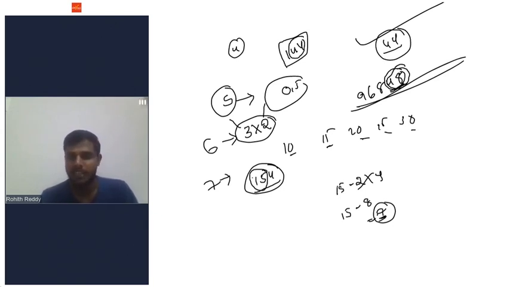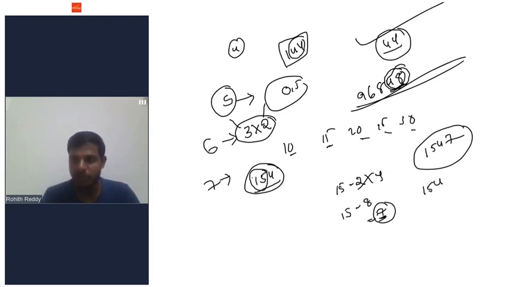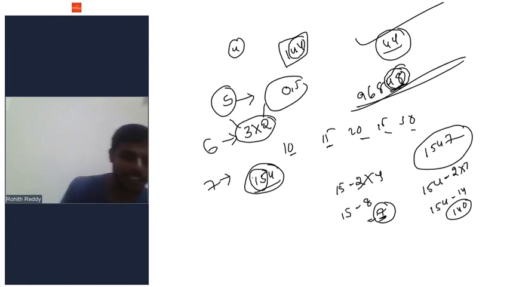If I take a bigger number, 1547, we have to check whether this number is divisible by 7 or not. How do I do it? I'll take the first three digits, 154, minus 2 into the last digit. 154 minus 14 is how much? 140. 140 is divisible by 7. So this number is also divisible by 7. Just for 8 it is the last three digits, Bhavani.